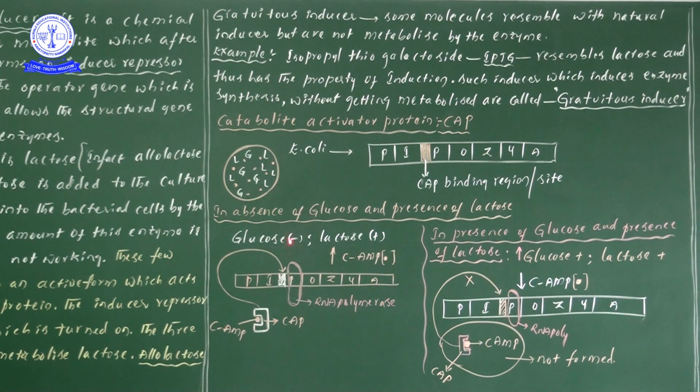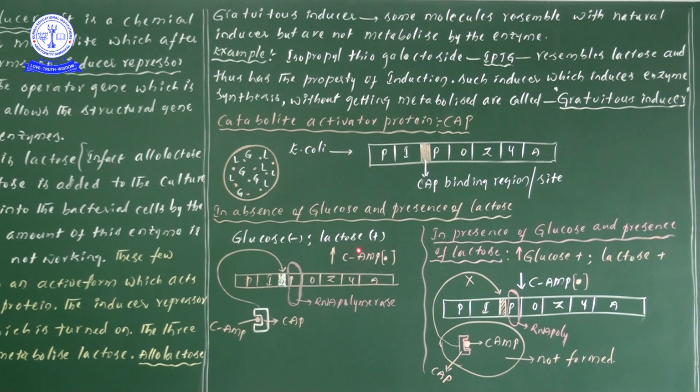Now, in absence of glucose, listen carefully, the levels of cAMP will be more. That's why we kept an arrow mark pointing up. cAMP is nothing but cyclic AMP. In absence of glucose, the content or percentage of cyclic AMP levels will be more. The cyclic AMP we took as a dot, in brackets we kept one dot.